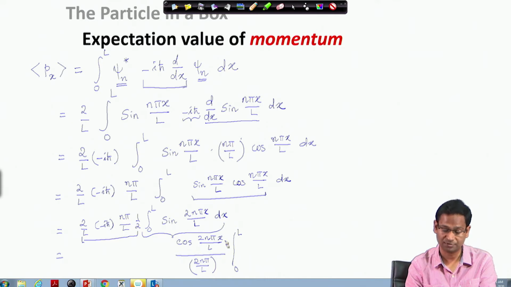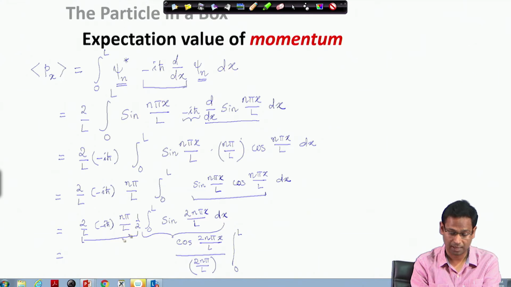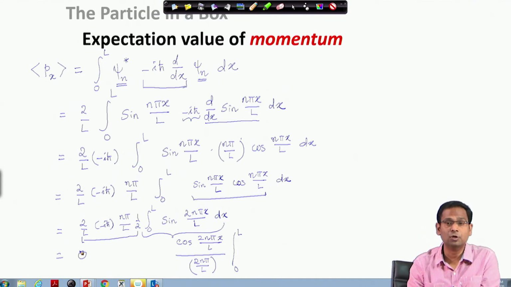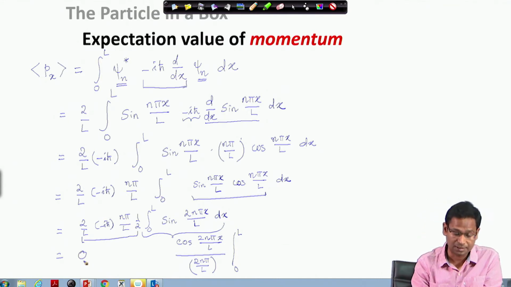So therefore this function turns out to be 0, and as a whole when I multiply this 0 with this constant, I get 0. What I see here is that the expectation value of momentum operator is 0.